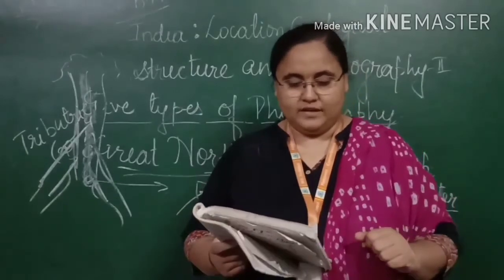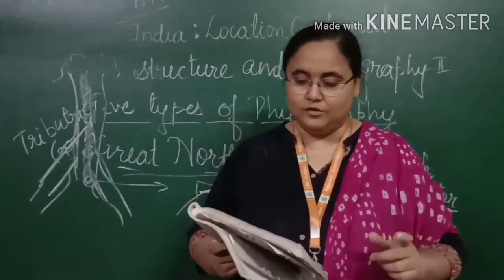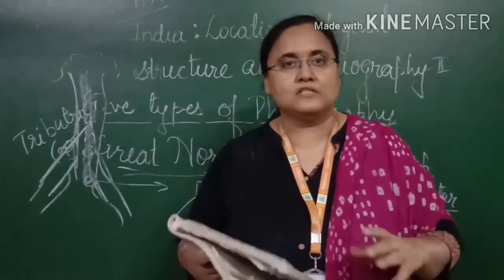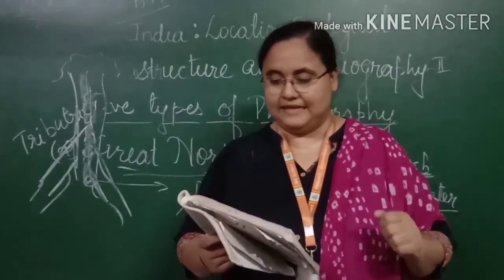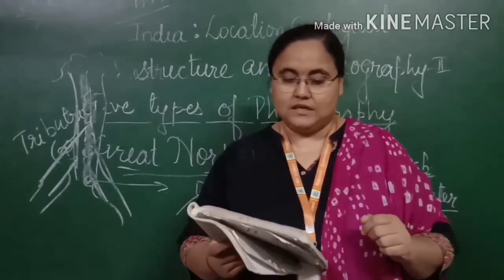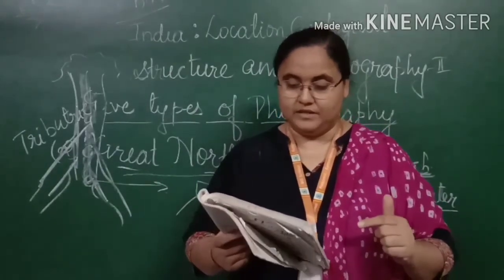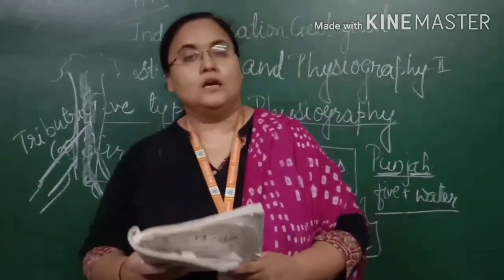The old alluvium in the plains is known as Bangar due to consistent deposition, that means continuous deposition of sediments or soil. It develops a terrace shape which is at a higher level than the flood plains. The new sediment on the flood plain is known as the Khadar. So I hope this portion is quite clear to you.